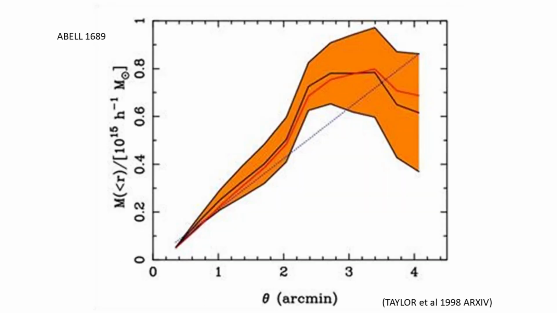This is another cluster, Abell 1689. And what's plotted here is mass within a circle as seen from the Earth. So when the circle is small, the mass in the circle is small. As the circle gets bigger, the mass in the circle gets bigger, until you get up to about 3 arc minutes. And then, as the circle gets bigger, the mass in the circle gets smaller. So both these galaxy clusters show evidence of an apparent negative mass density around the outside of the cluster, and that is as is predicted by the anti-gravity matter theory.